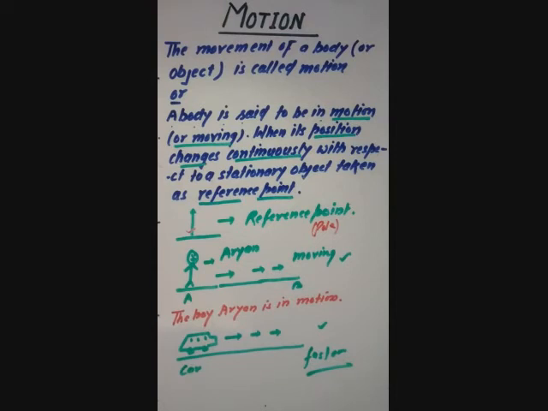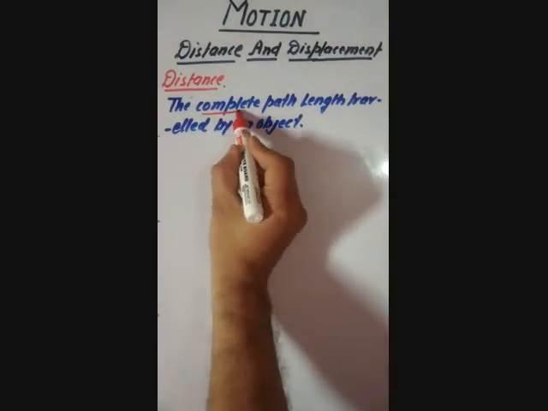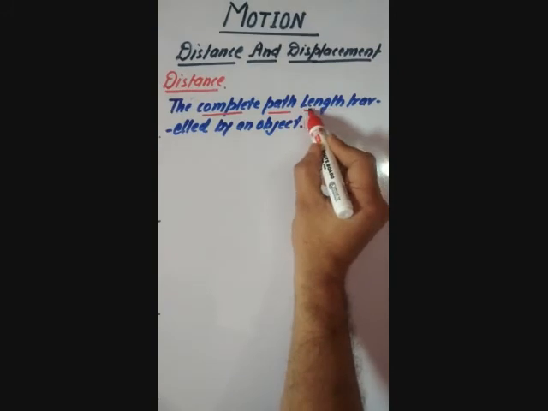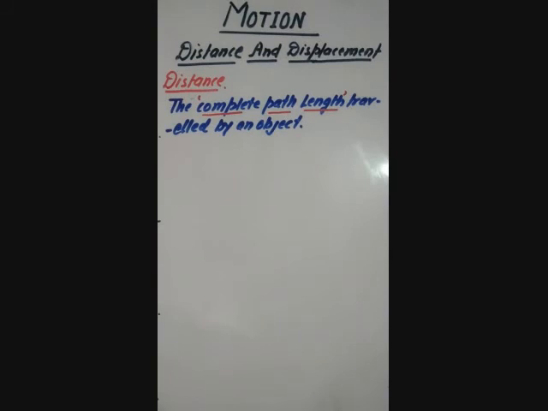If any body is in motion, then it covers some distance and displacement. Our next topic is about distance and displacement. Distance, the complete path length traveled by an object. Complete path length. First we have to understand complete, what do you mean by complete path length?